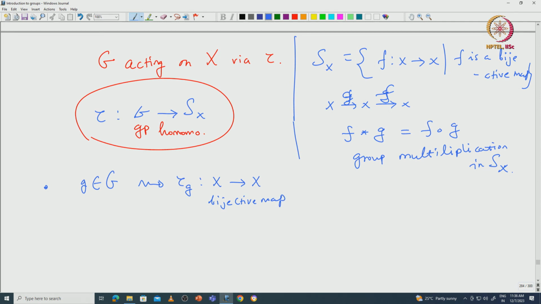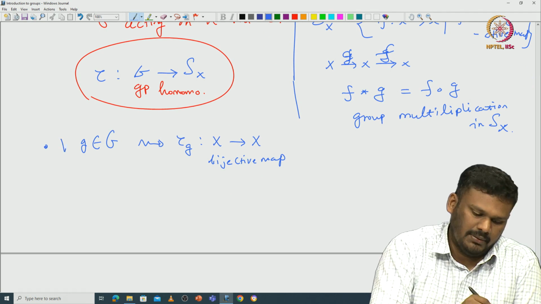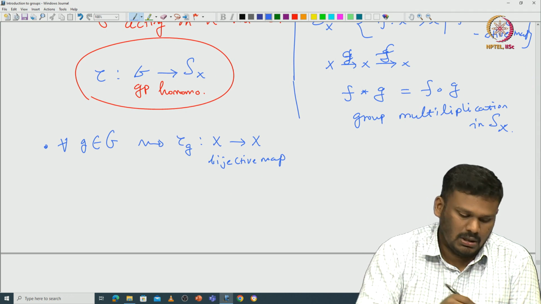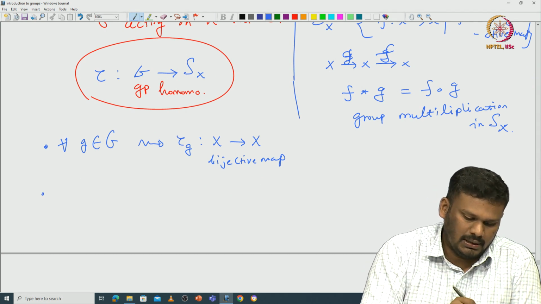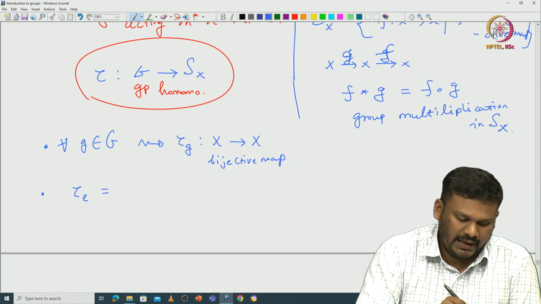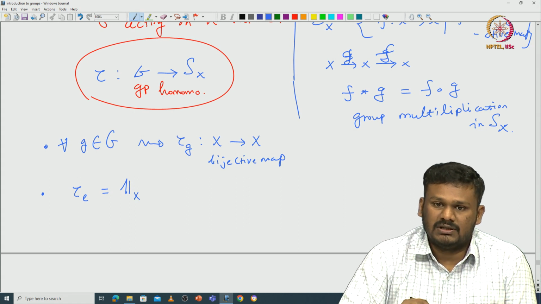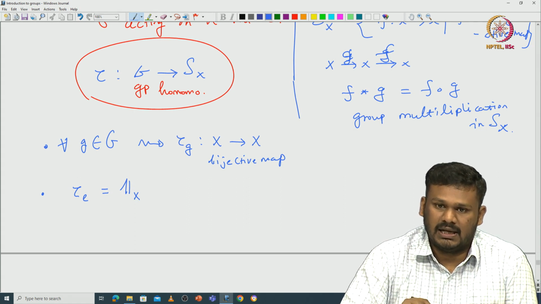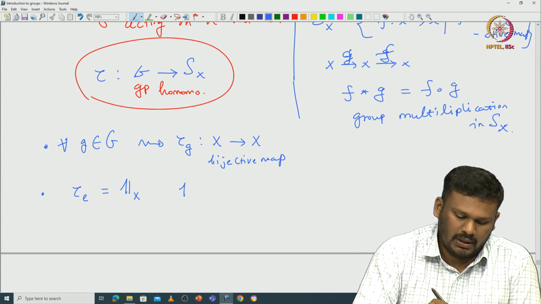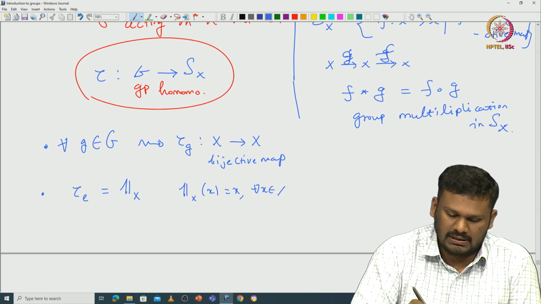First of all, tau is a map from G to Sx, so given each element you have this tau G. Now if you think about it, tau identity, because tau is a group homomorphism, must be the identity function on X, because the identity function on capital X is the identity element in Sx. So, 1 X of small x is defined to be x for all x in capital X.